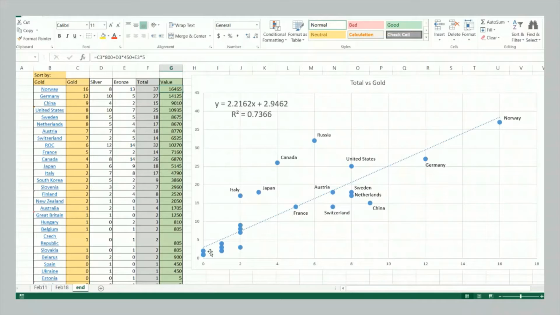So countries that line up close to this dotted line, these are countries that behave in a typical manner. And by typical manner means how many golds they've won versus how many total medals they've won is not unusual. It's pretty typical.